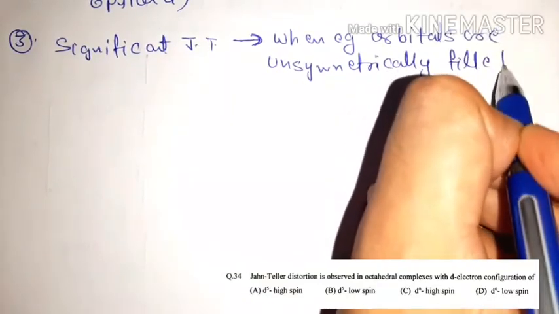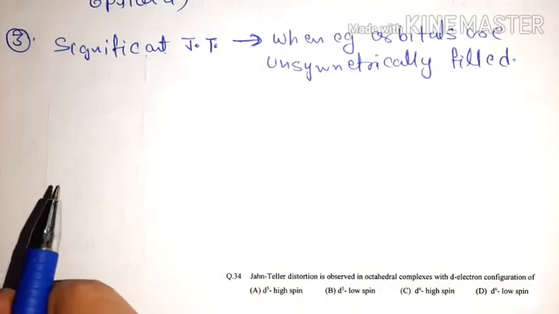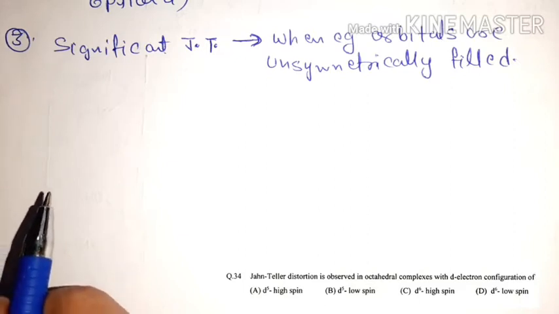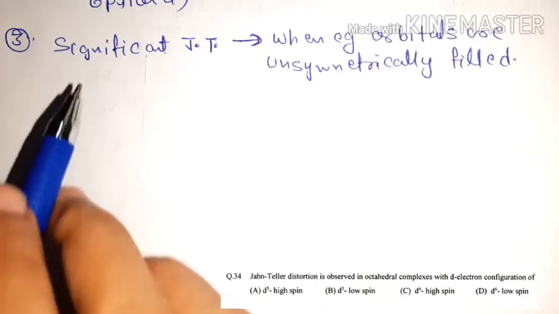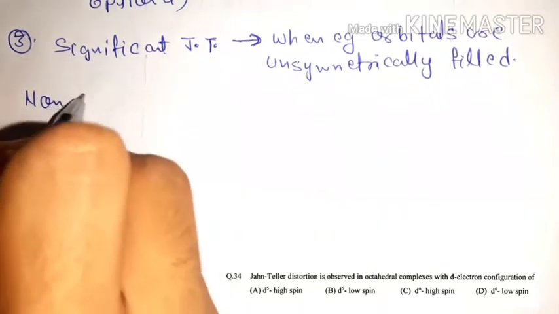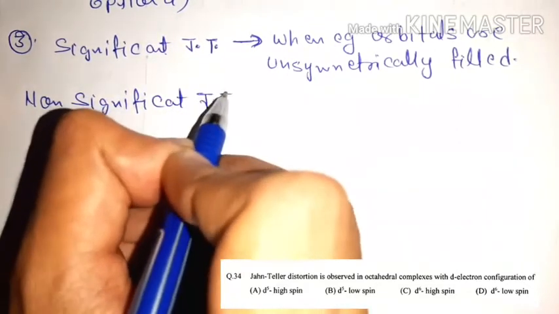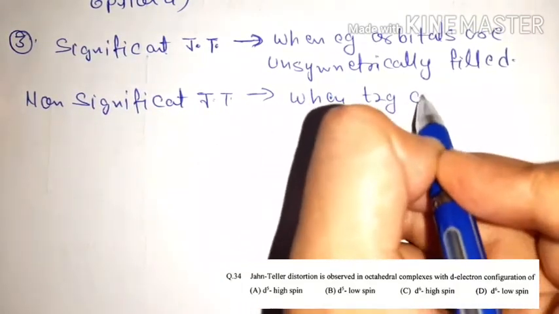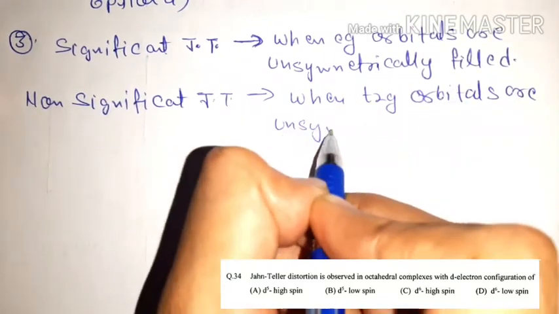Okay, as you know that Jahn-Teller distortion can be shown when your orbitals are unsymmetrically filled, and in octahedral complexes you have two sets of orbitals, T2g and Eg. So when Eg orbitals are unsymmetrically filled, then there is a significant Jahn-Teller distortion, and non-significant Jahn-Teller distortion is when T2g orbitals are unsymmetrically filled.